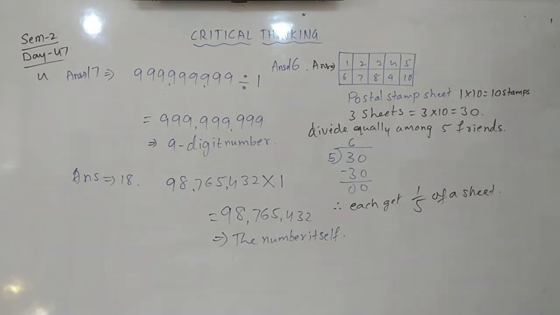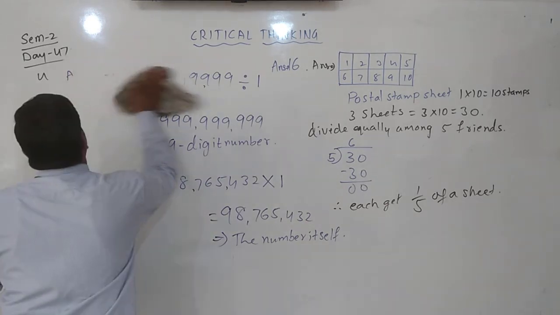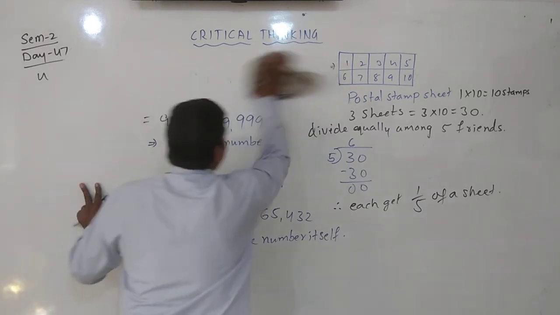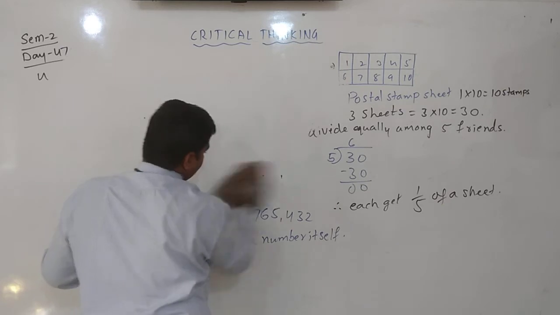And after this, yes, next question. 19 and 20, the last two questions. Question number 19 and 20, those two also we will solve.